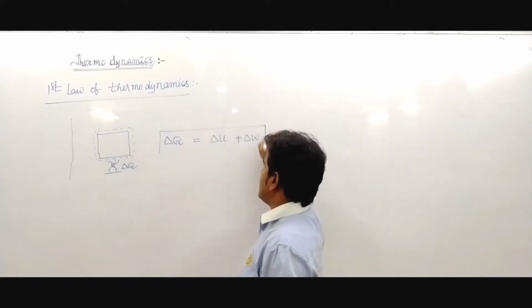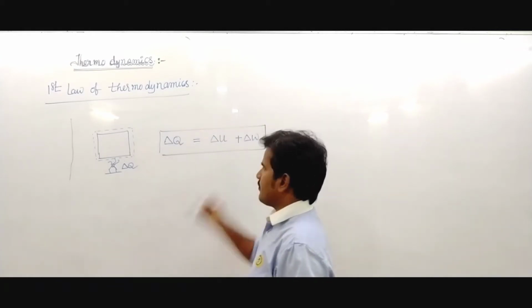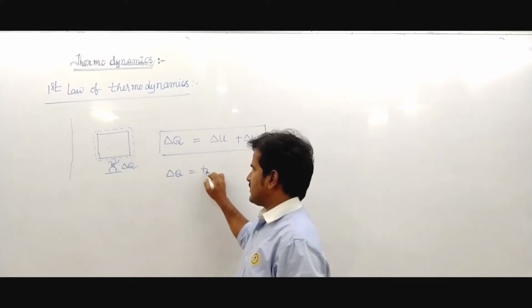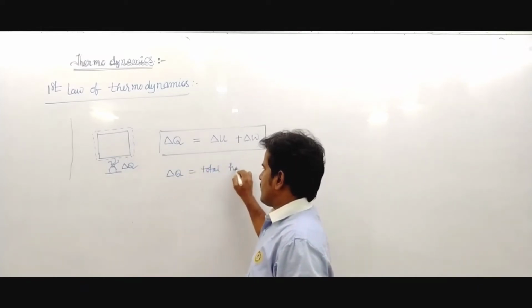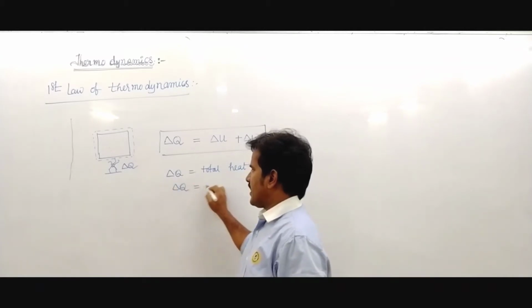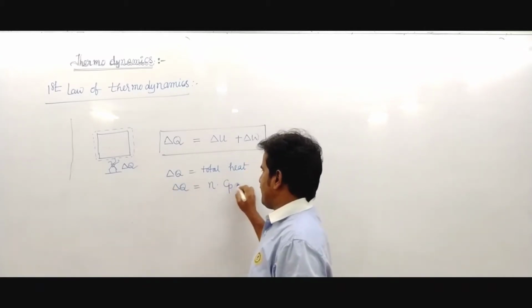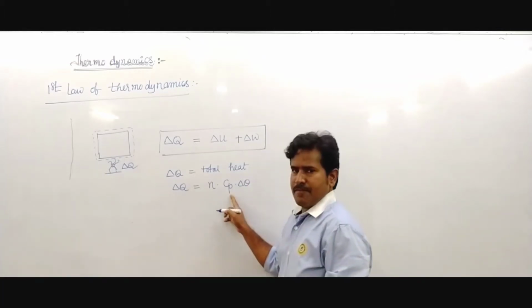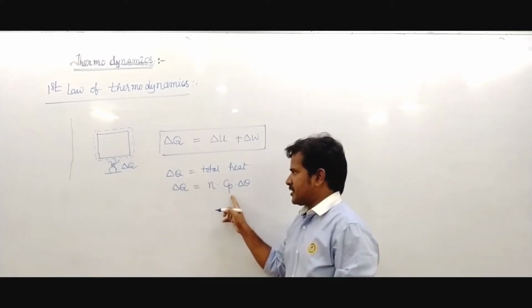The total heat is utilized to develop the internal energy and to do the external work. Delta Q equals delta U plus delta W. Delta Q is the total heat, written as n Cp delta theta, where Cp is the specific heat at constant pressure.